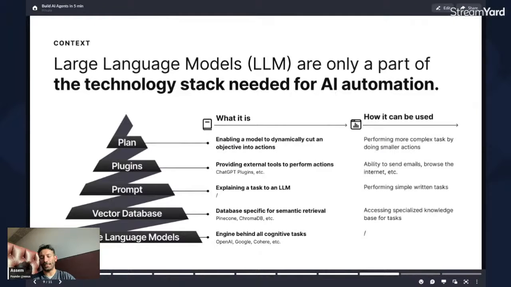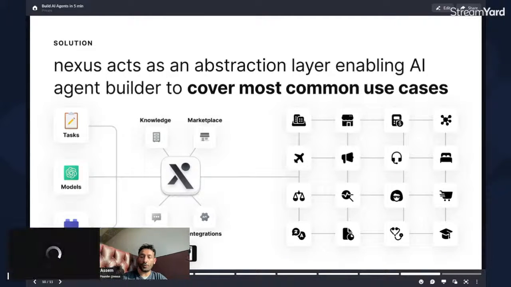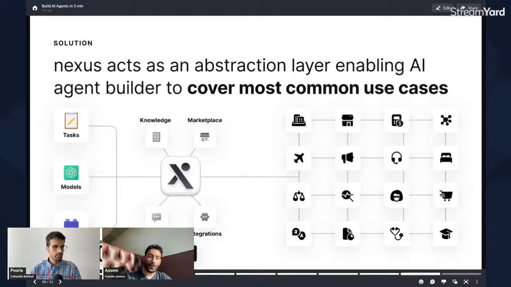Obviously, as you said before, the stack of an agent is really difficult. There's a lot of coding involved. And that's, in essence, why we built Nexus, right? It's to be an abstraction layer of all these things and to be able to build these agents without touching a line of code, essentially. If nobody has more questions, what I'd like to do right now, if it's okay with you, is go into demoing what I mean by AI agent and what I mean by building an agent.